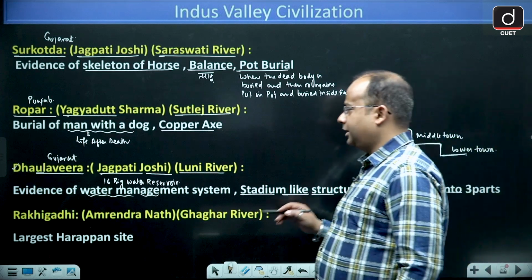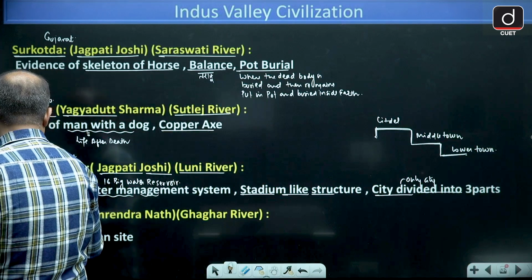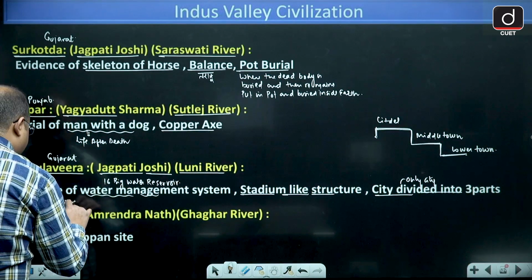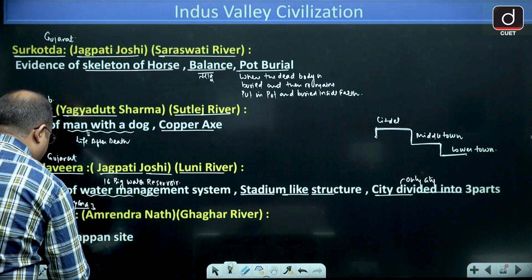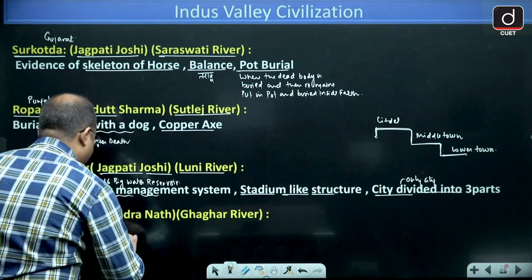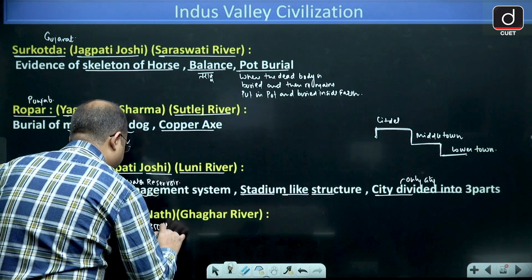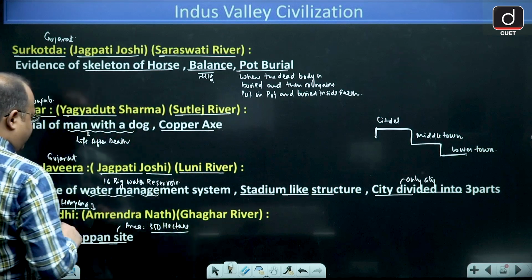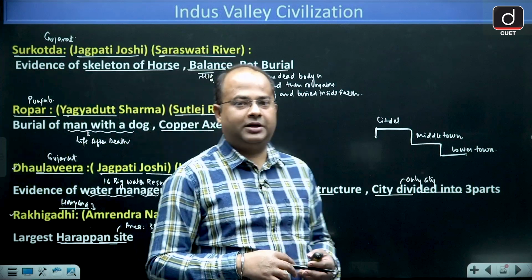Then we have Bhirrana. Bhirrana, guys, was discovered by Amarendra Nath Dutt on the bank of river Ghaggar, and it is in Haryana. So it is in Hisar district of Haryana, and it is the largest Harappan site. It has an area of almost 350 hectare. So this is the largest site of Indus Valley Civilization.